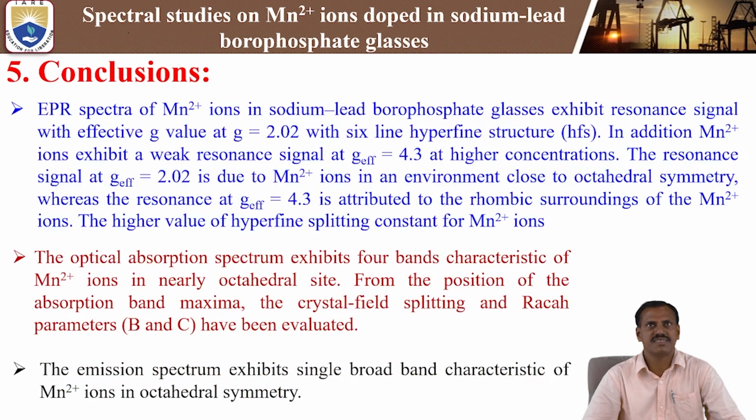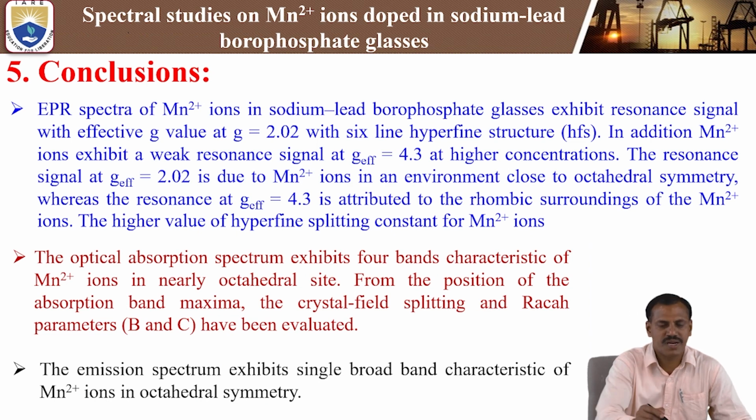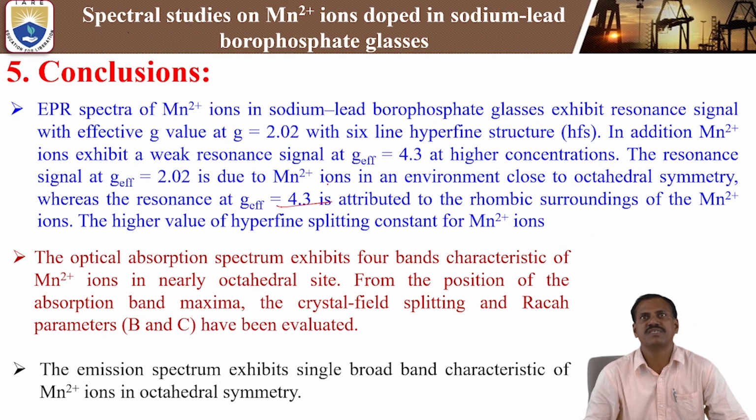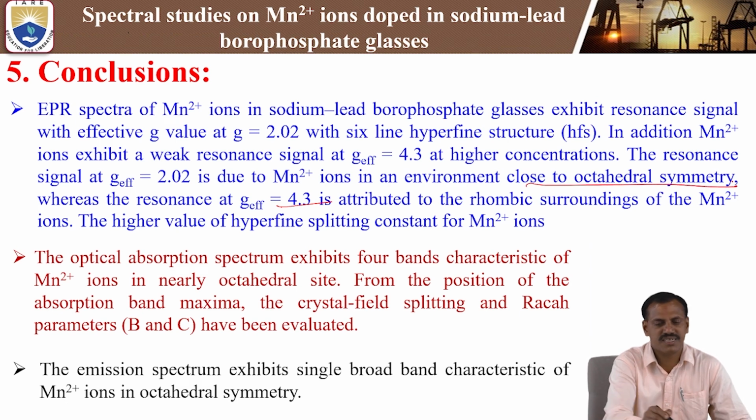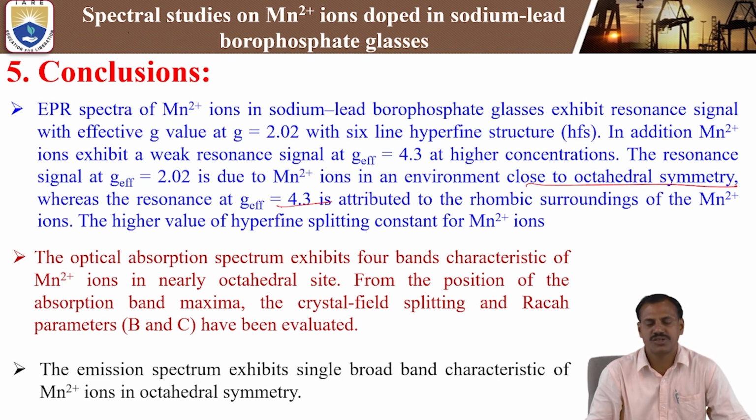Finally, to summarize our conclusions: the EPR spectra of Mn2+ ions in sodium lead borophosphate exhibit two resonance signals at room temperature. One is at g equal to 2.02, the other at g equal to 4.3. The first, g equal to 2.02, shows the six-line hyperfine structure and is mainly due to an environment close to octahedral symmetry. The other, g equal to 4.3, is attributed to the rhombic surrounding of Mn2+ ions. Both are at room temperature.